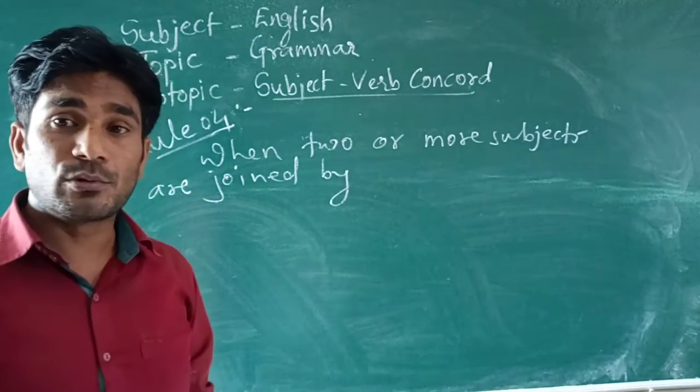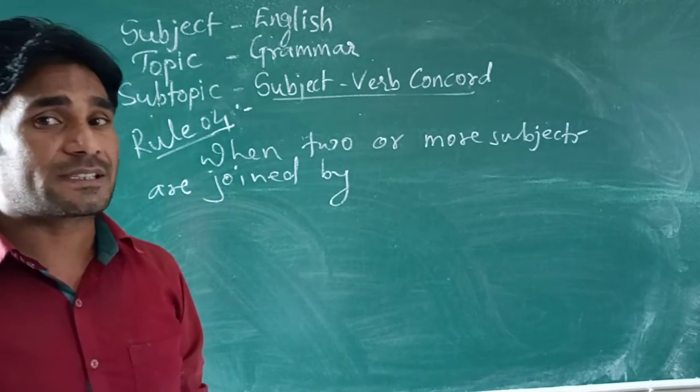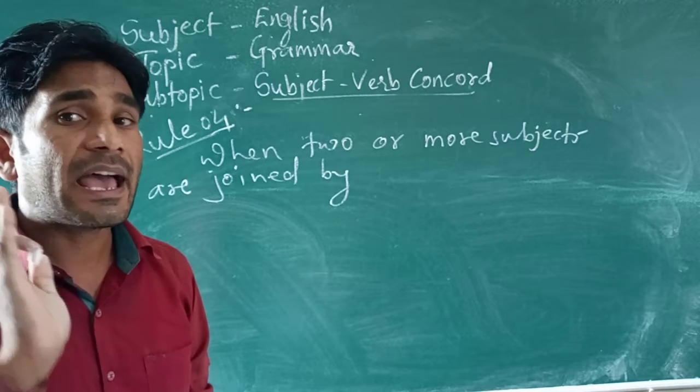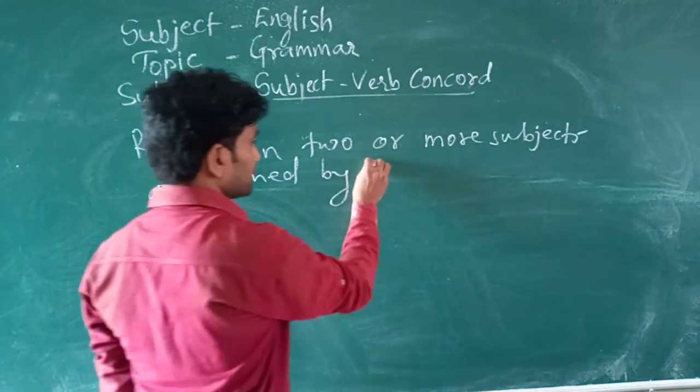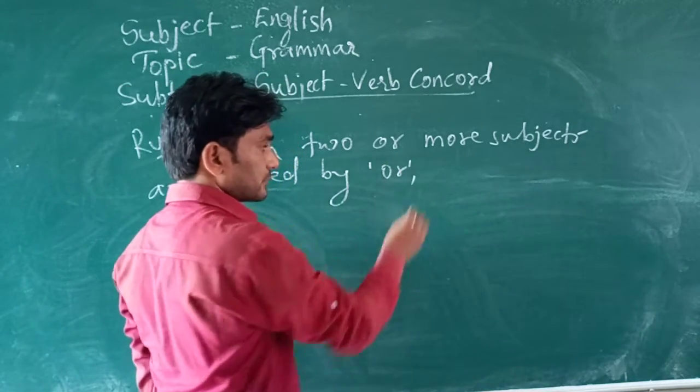In the previous rule we have seen, when two or more subjects are joined by and. But here it is or,